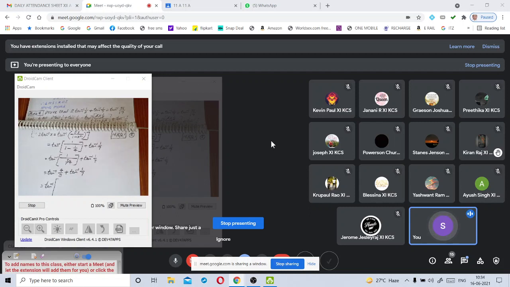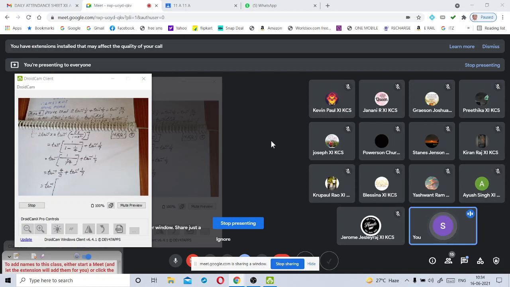Krupal, are you listening or not? Yes, sir. Tan inverse x plus tan inverse y is equal to. Just wait, my dear Kiran Raj, just wait for a moment. Let him recollect that knowledge.